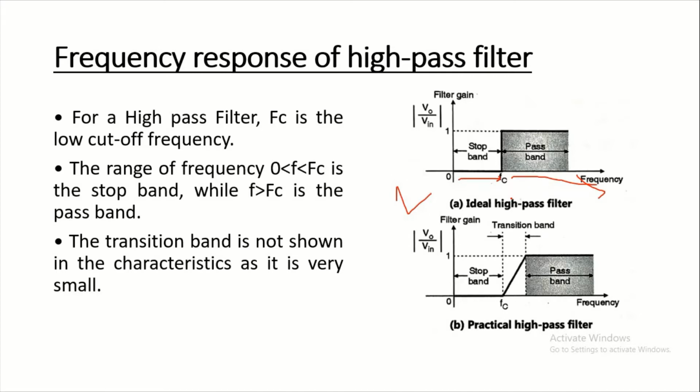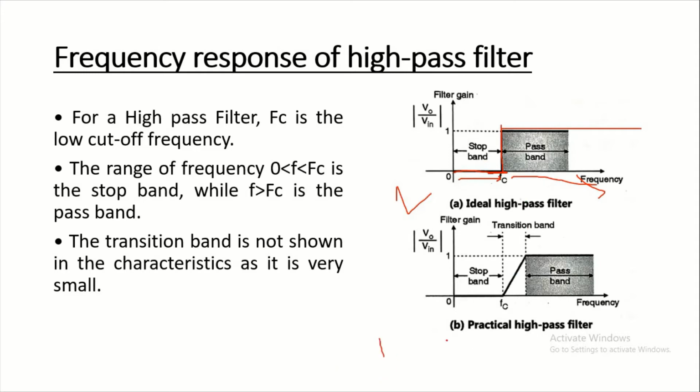The gain of the ideal high pass filter is 0 over the stop band, and constant, equal to 1, over the pass band. Means from 0 to Fc the gain value is 0, and at Fc the gain suddenly increases to 1, and above the critical frequency the gain is constant, its value is 1. The gain makes a sudden transition from 0 to 1 at f equal to Fc.